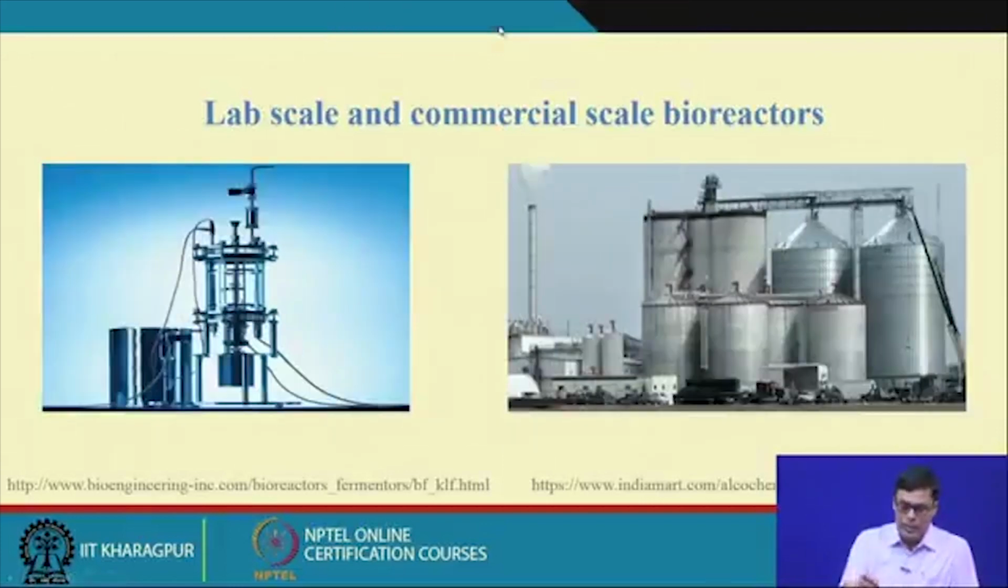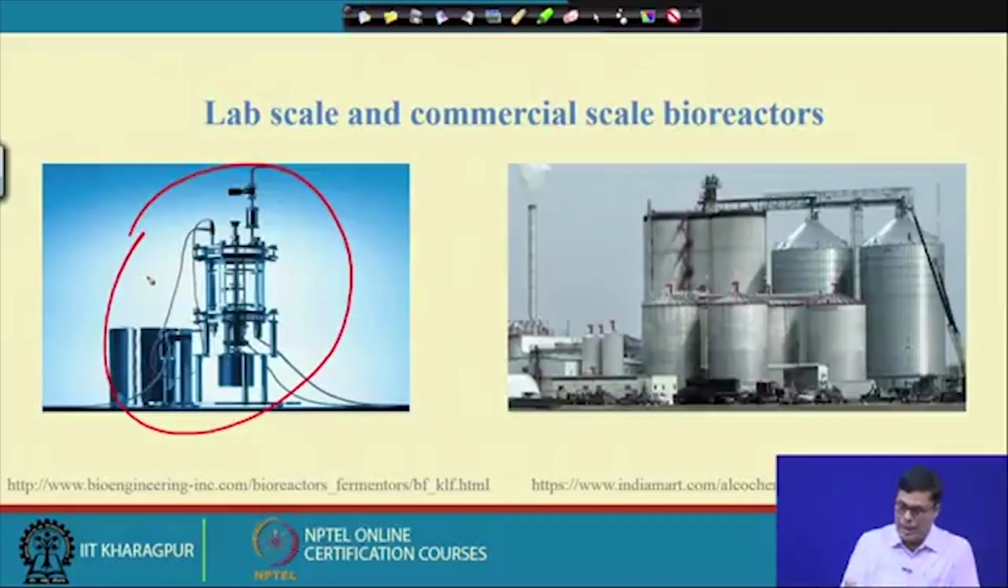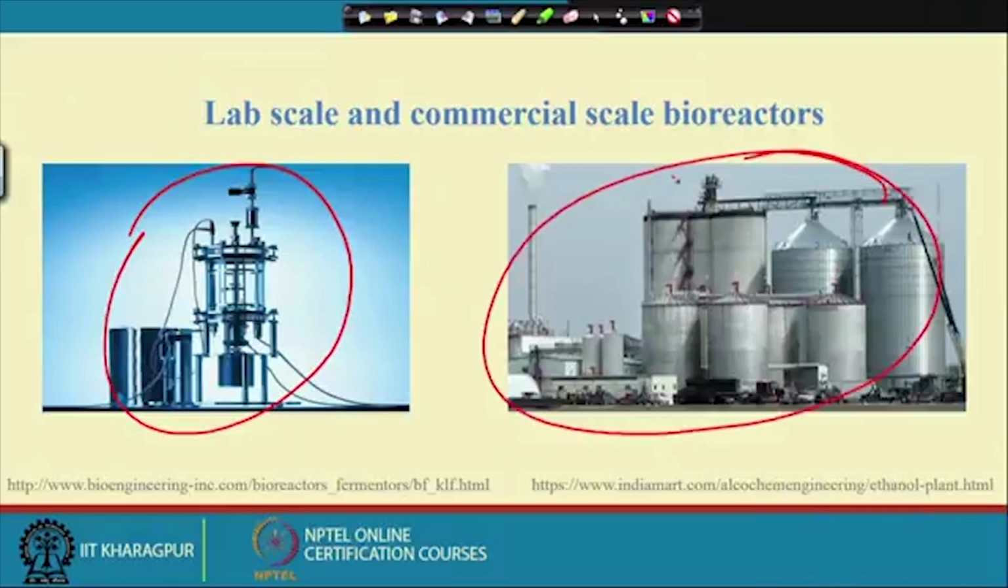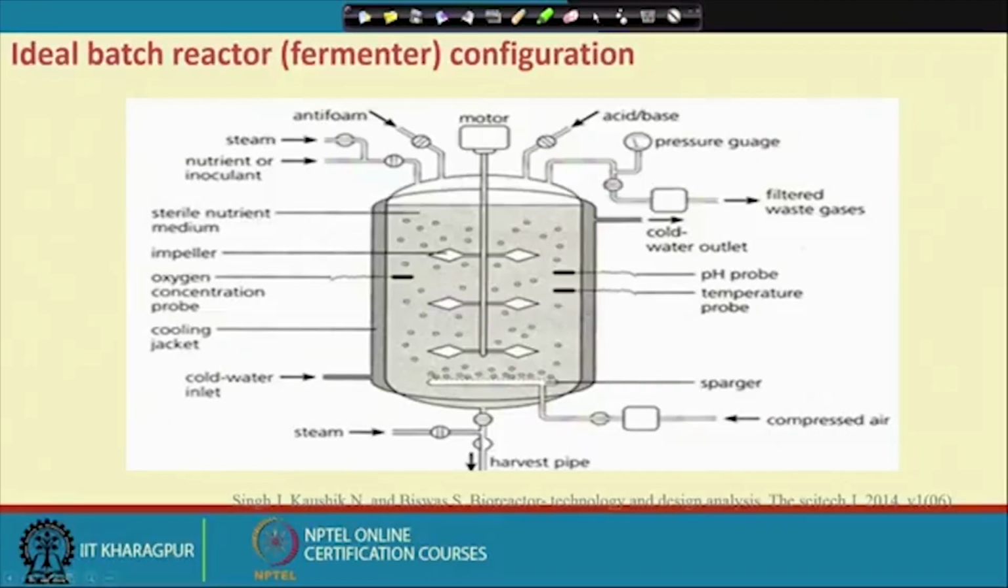Now, this is the lab scale. You can see that this is the lab scale, and this is how the commercial scale operation looks. Now, this is the reactor, how it looks. In the reactor you can see so many things: we have the agitator, and the steam for sterilization purposes. This is the harvesting line, through which we can take the product out after the fermentation is over.